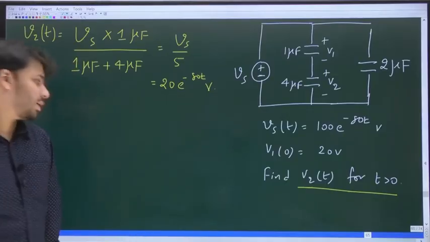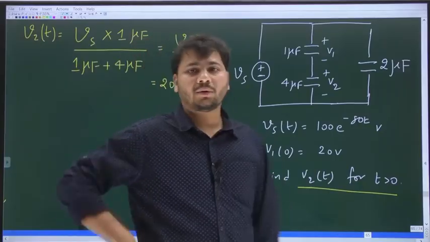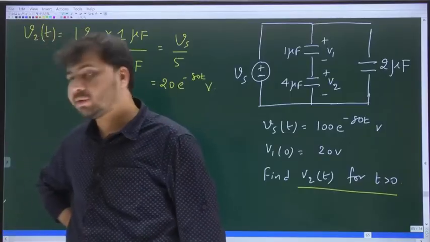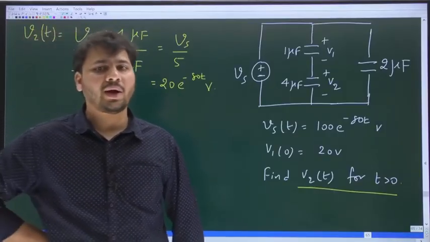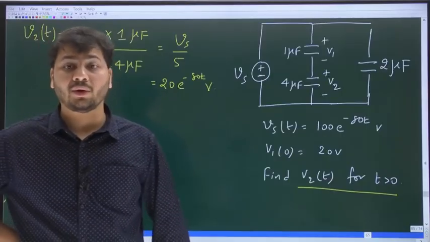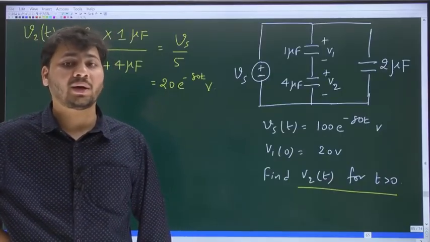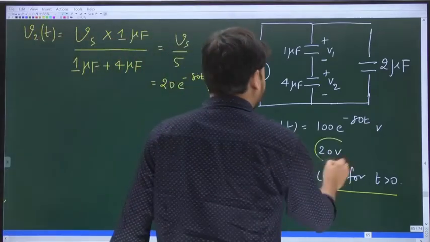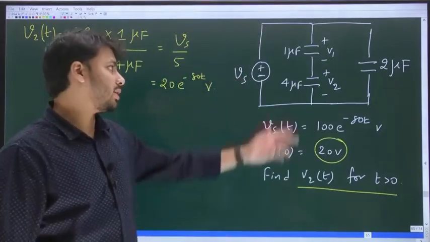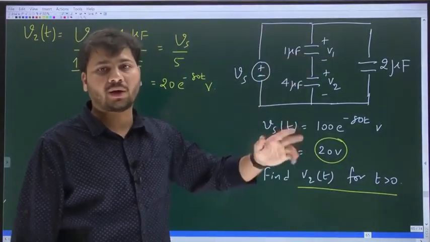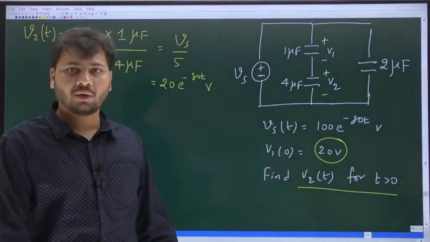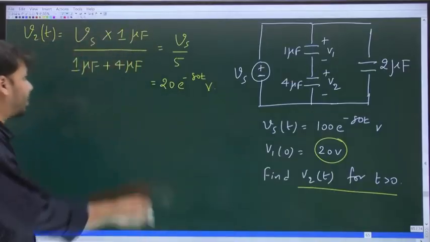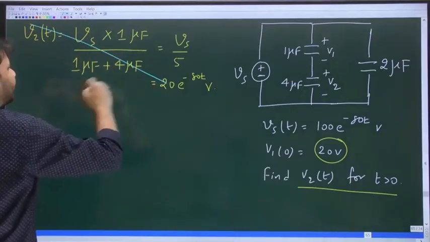Very good. The capacitor is initially uncharged. I told you, when you have a number of capacitors connected in series, you can directly apply capacitive voltage division only when all the capacitors are initially uncharged. But here it is already given that V1 of 0 is 20 volts. So the initial voltage across the 1 microfarad capacitor is not 0, it is 20 volts. That itself means the capacitive voltage division cannot be applied. So whatever we did is totally incorrect.